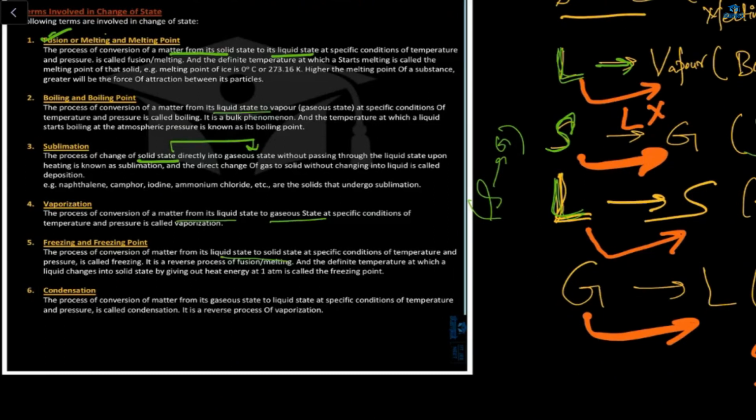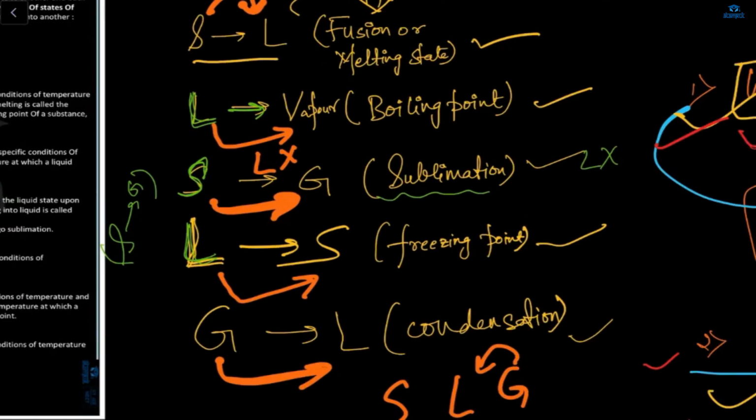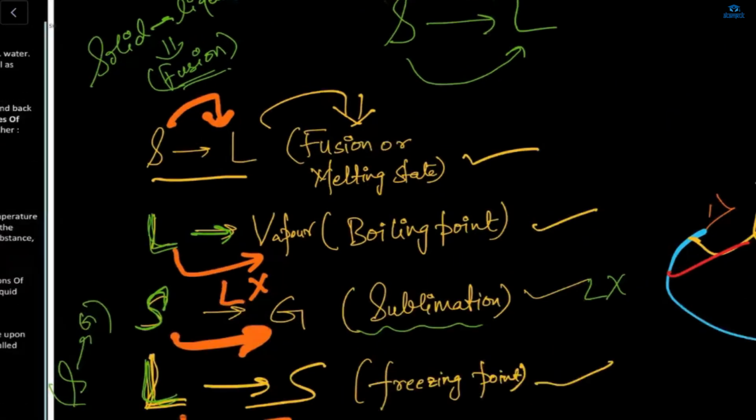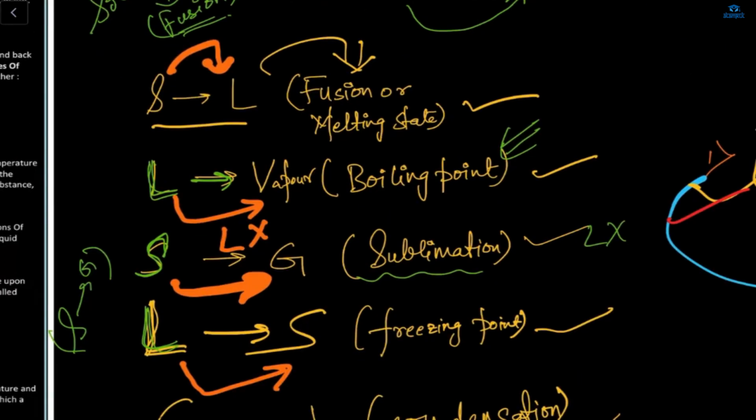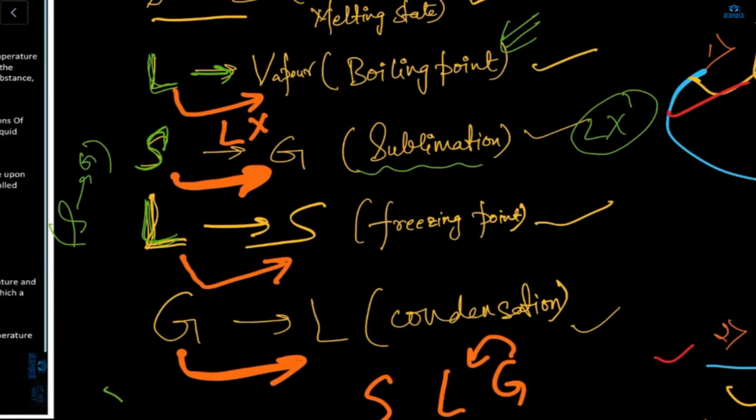Condensation is the process of conversion of matter from gas to liquid, the reverse process. First is solid to liquid, which is melting. From liquid to vapor is boiling. From solid directly to gas, when liquid is not included, is known as sublimation. Liquid to solid is freezing, and gas to liquid, the reverse process, is known as condensation.